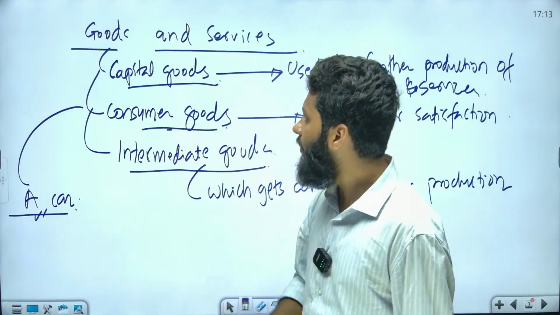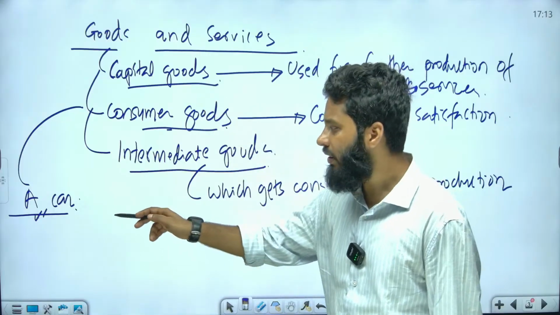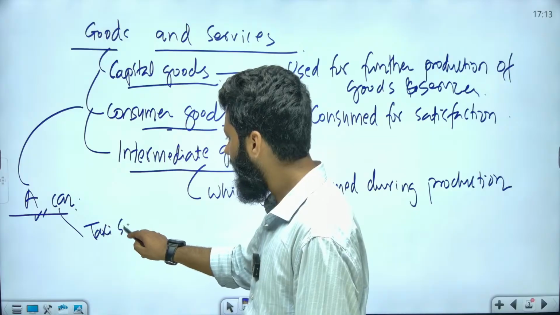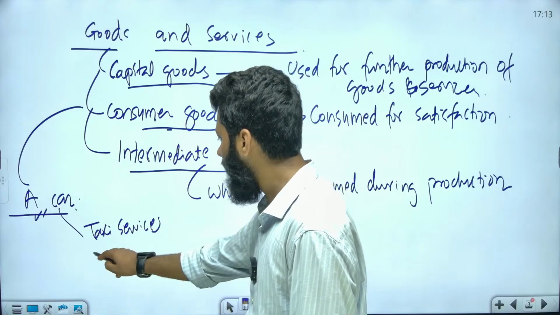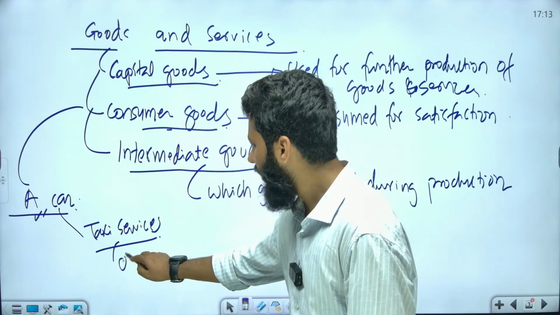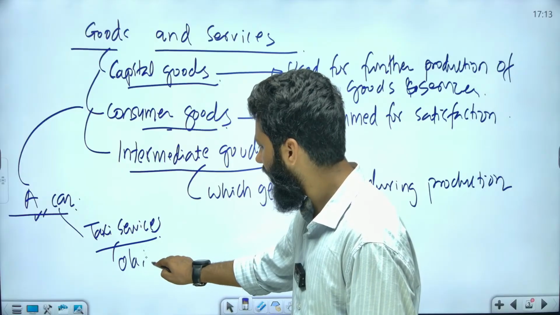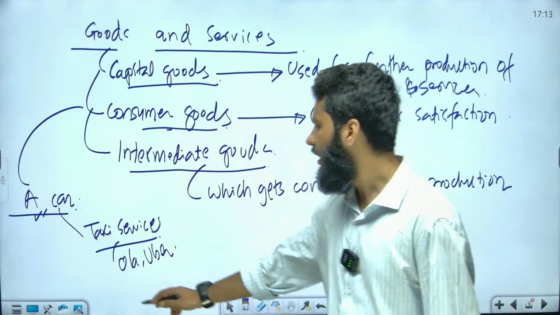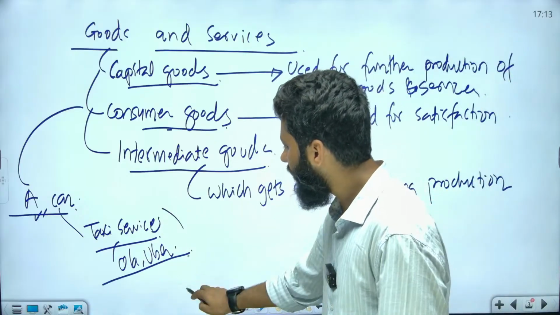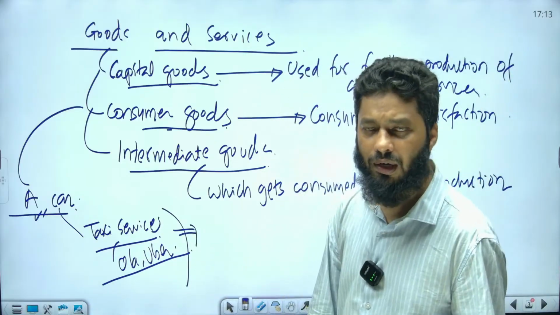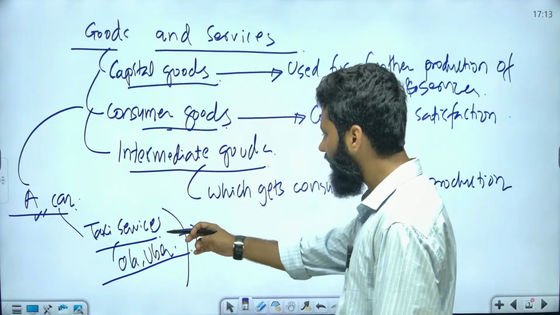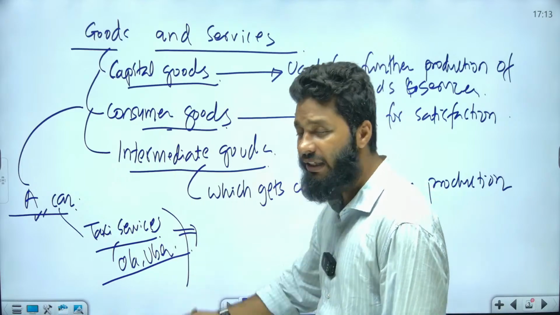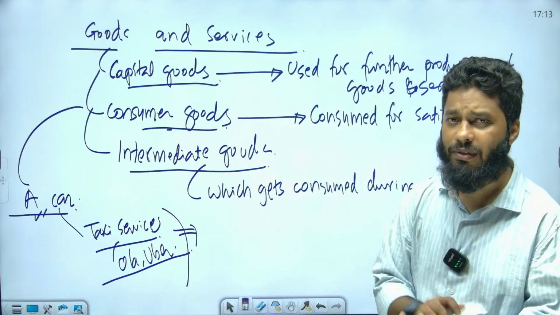When we talk about capital goods, when the same car is being used for providing taxi services, for example Ola, Uber, Rapido, etc. When we use this car for providing taxi services, then it is used for production of services. Taxi service is a production of services. So it is used for further production of services.